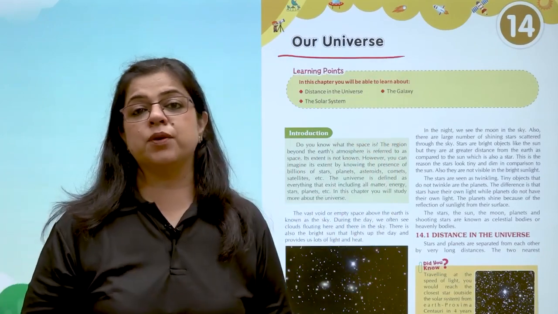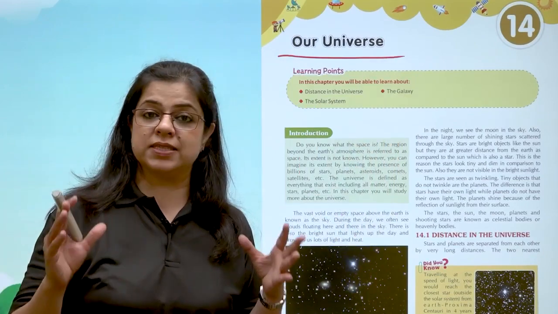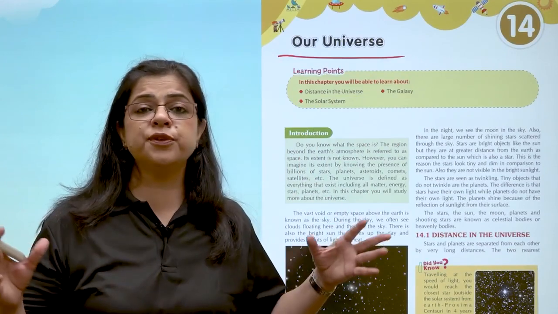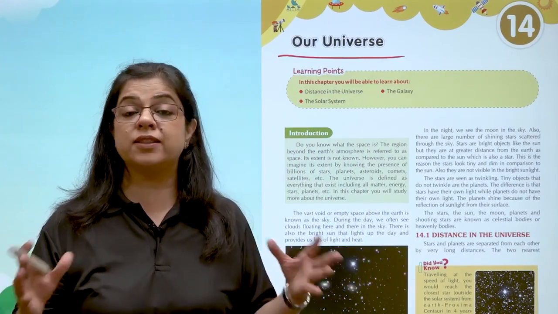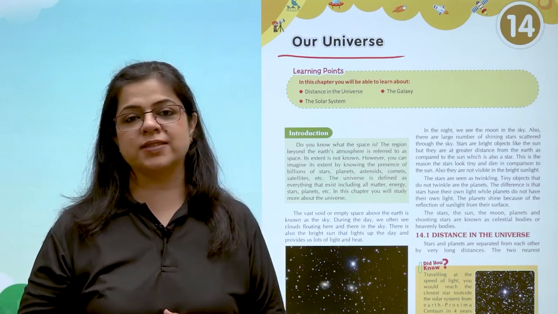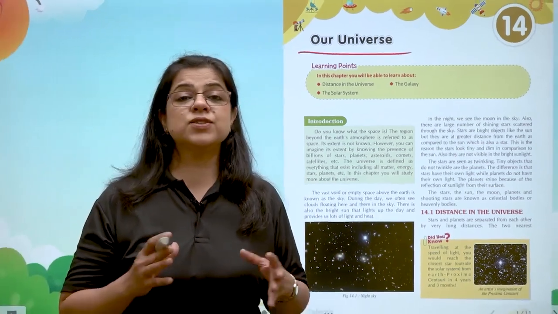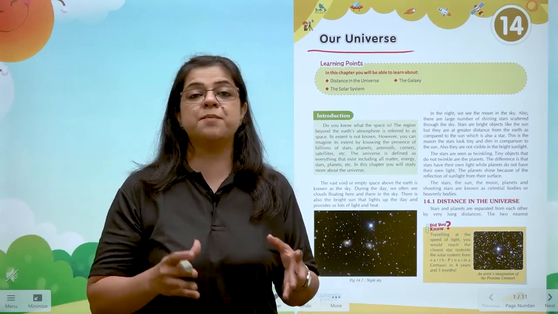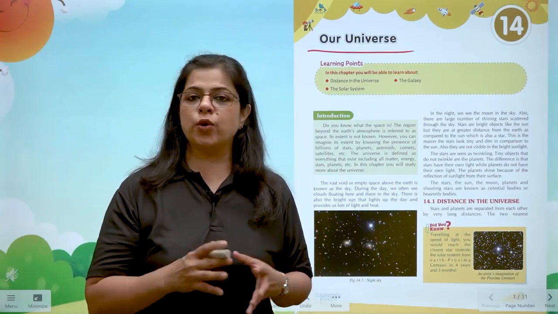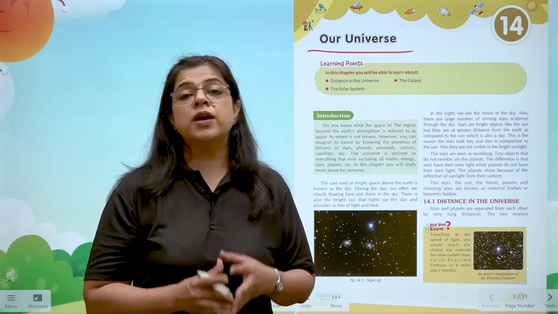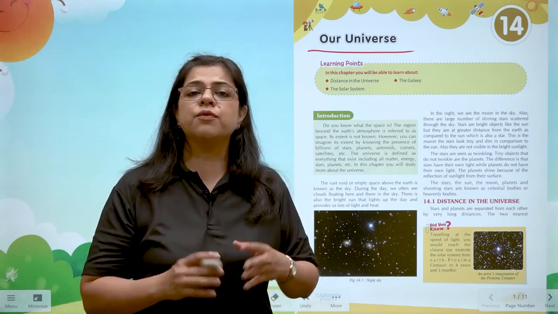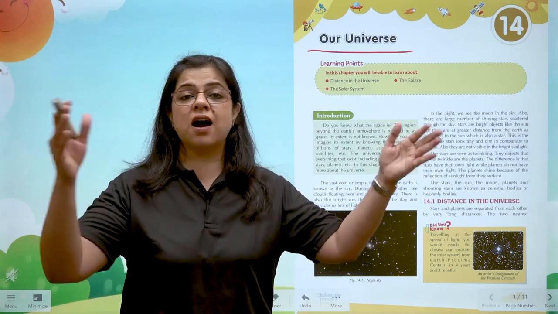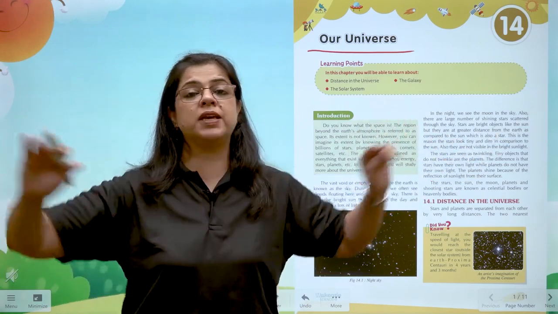So in this chapter, we are not only going to talk about the stars and the other planets, we are also going to talk about the different phenomena that take place in the universe all around us. But before that, let us remember that stars are the heavenly bodies that emit light of their own. And we also need to know that all these stars are very far away from us. We also need to know that stars are also distant from each other.